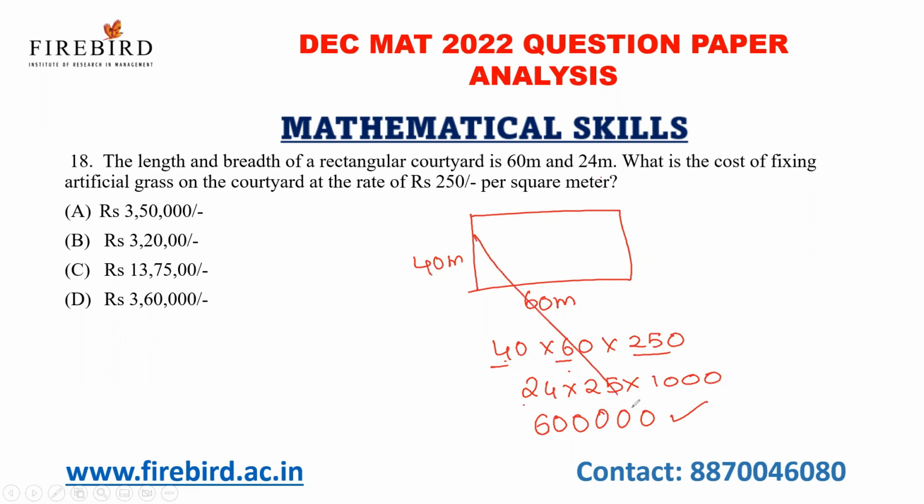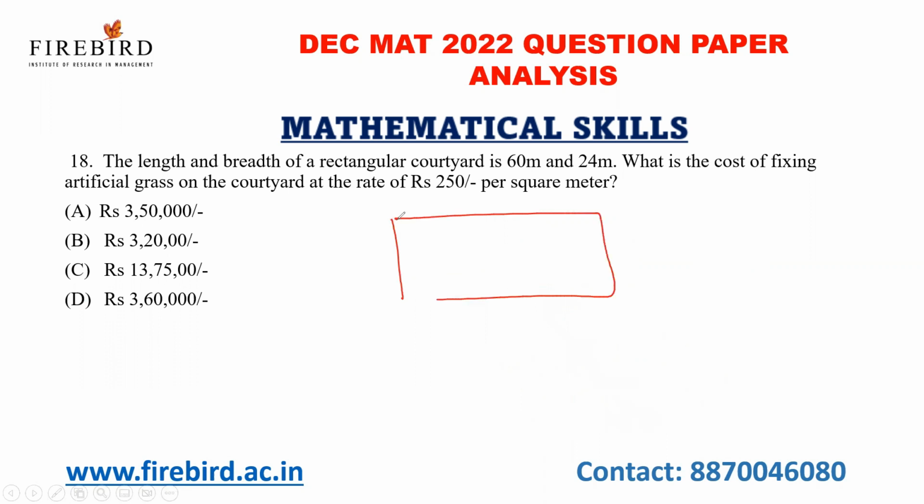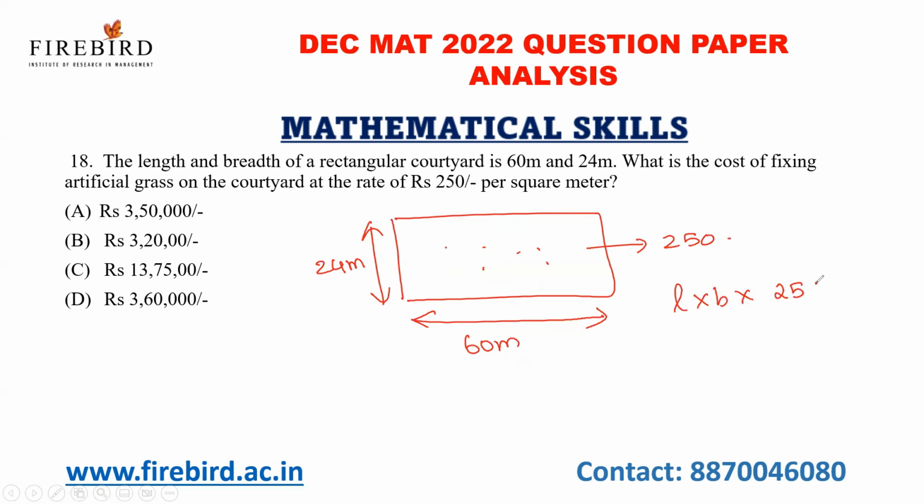Oh, now see here. The length of a rectangular courtyard is 60 meter and breadth is 24 meter. And the cost of laying is what? 250 per square meter. Just multiply all the values. Length into breadth into its cost per square meter. So 60 into 24 into 250. What is 6 into 24? 144. Right? Into 0 into 25.